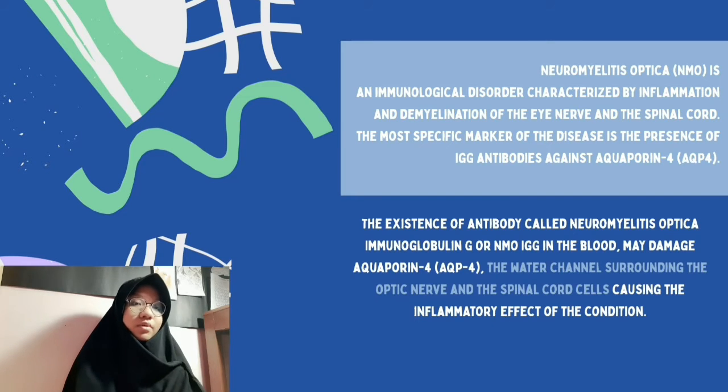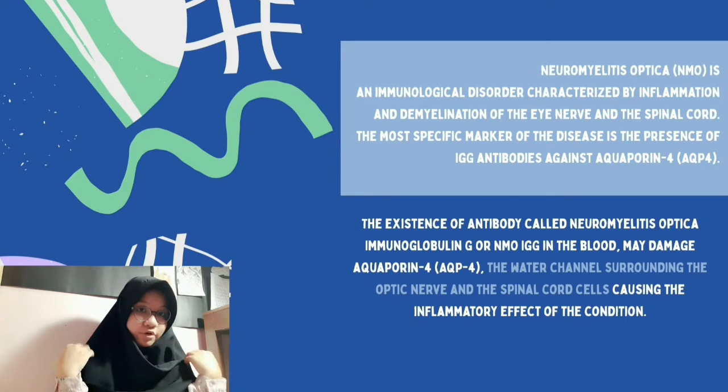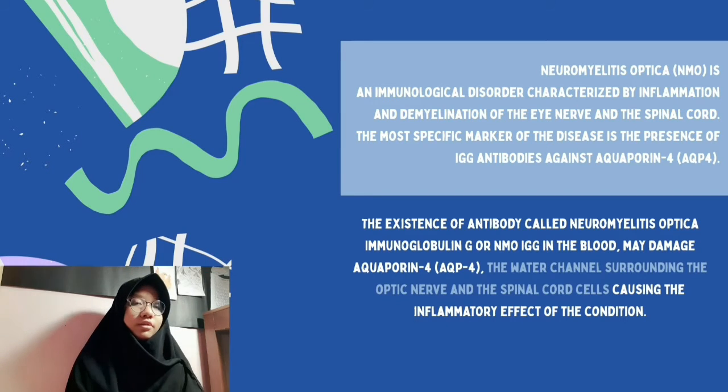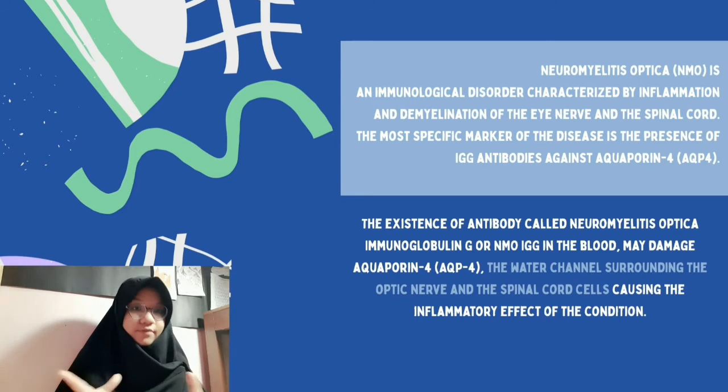This disease is a very rare condition and is often misdiagnosed as multiple sclerosis or thought to be a type of multiple sclerosis. It is an autoimmune disorder, meaning that the body's immune system reacts against its own cells in the central nervous system, specifically, in this case, in the optic nerve and the spinal cord. The existence of an antibody called neuromyelitis optica immunoglobulin G, or NMO-IgG, in the blood may damage aquaporin 4, which is the water channel surrounding the optic nerve and the spinal cord cells, causing the inflammatory effect of the condition.